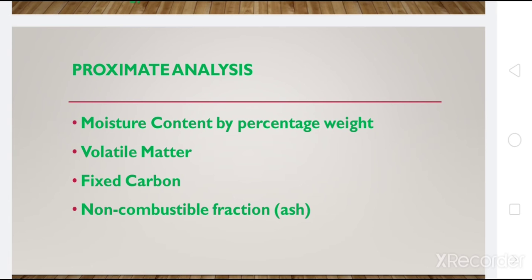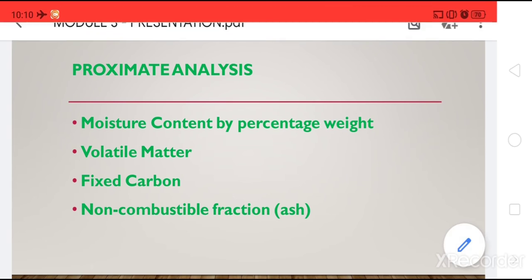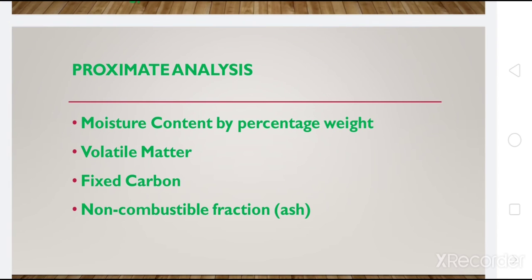Then talking about ash content, what is the weight of residue of waste after the combustion in an open crucible? What is the ash which is left after this waste is combusted? That would give you an idea about the ash content. So again, you come to know about the water content, the volatile combustion matter, the fixed carbon, and the ash content, all by the proximate analysis.